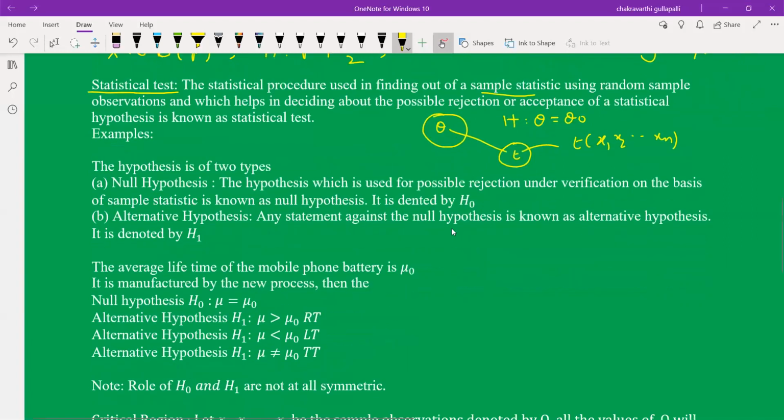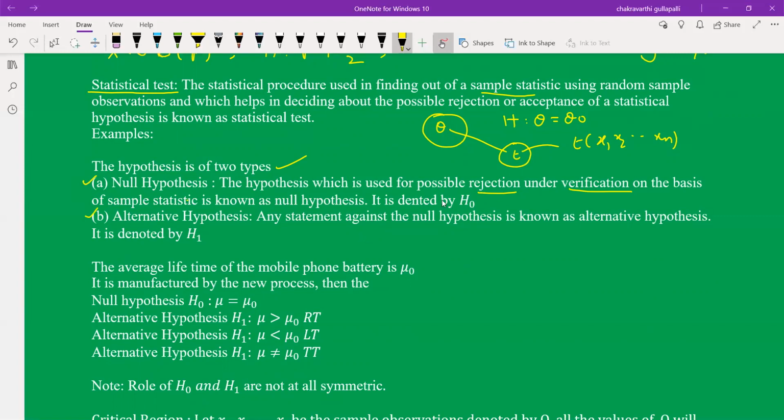It's very, very important. Hypotheses are of two types. One is the null hypothesis, the other is the alternative hypothesis. These two are very, very important here. What is the null hypothesis? The null hypothesis is also called the neutral hypothesis. The hypothesis which is used for possible rejection under verification on the basis of a sample statistic is known as the null hypothesis, denoted by H naught.